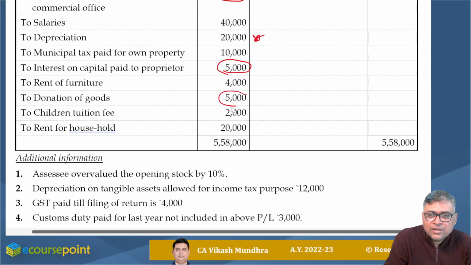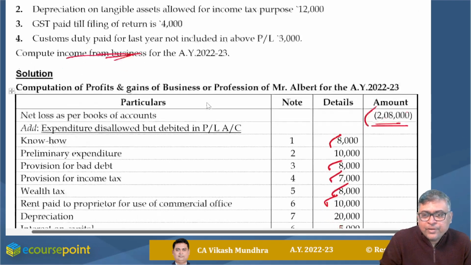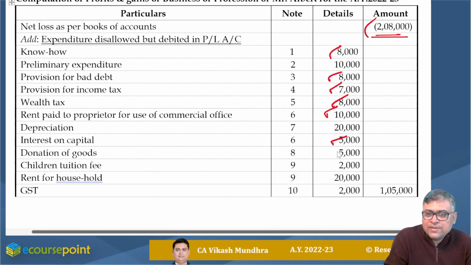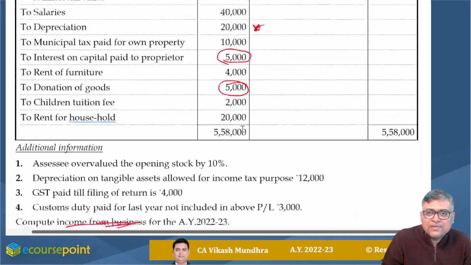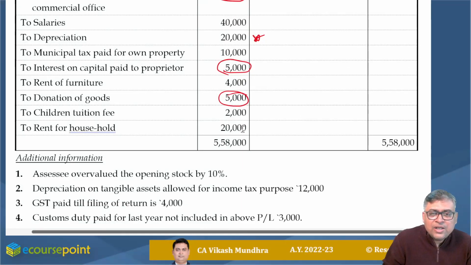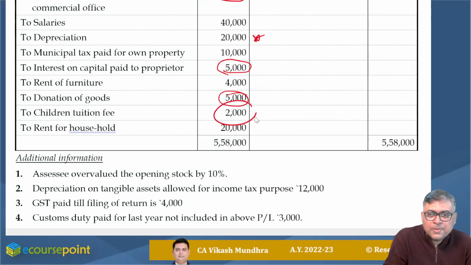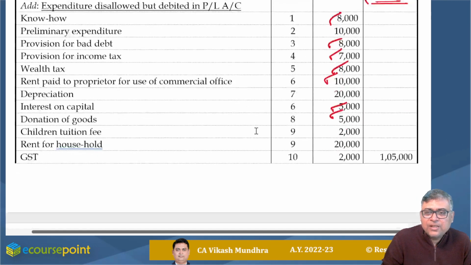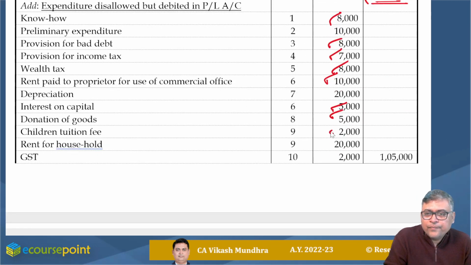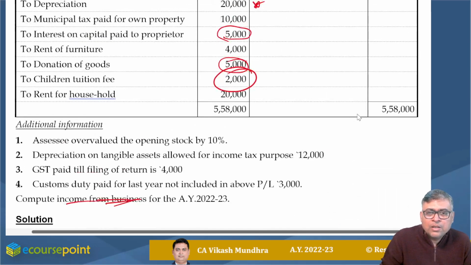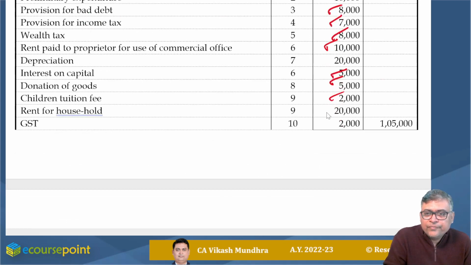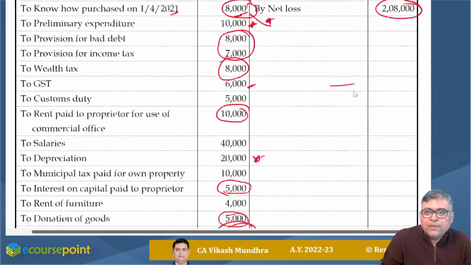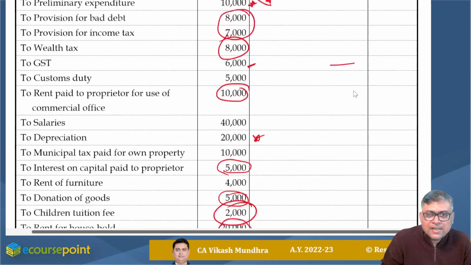Donation of goods, it should be disallowed. Donation is your personal expenditure. Children tuition fee, obviously this is your personal expenditure, it should be disallowed. Rent for your house should be disallowed. Now the debit side is complete.